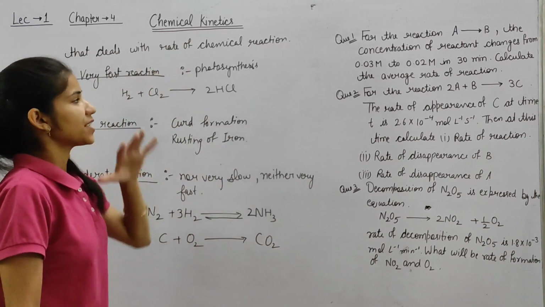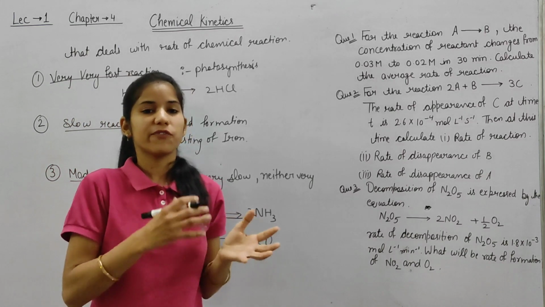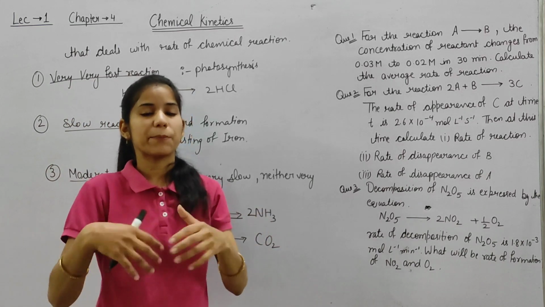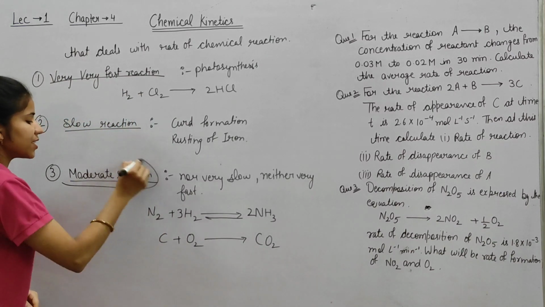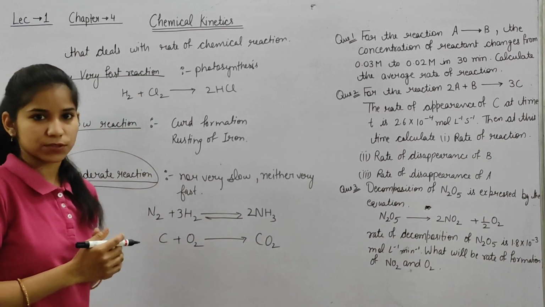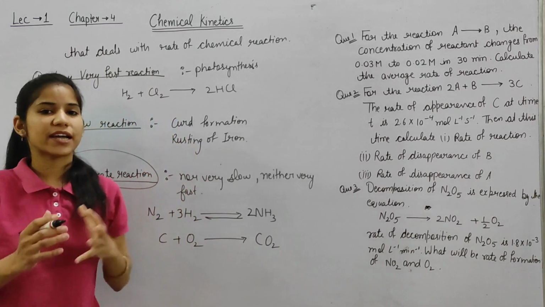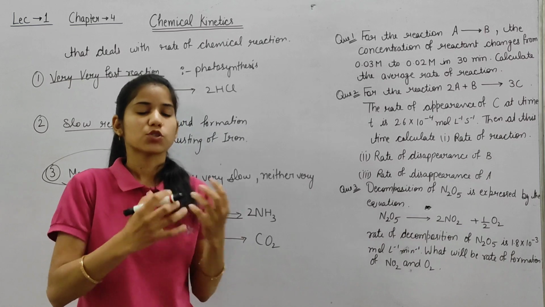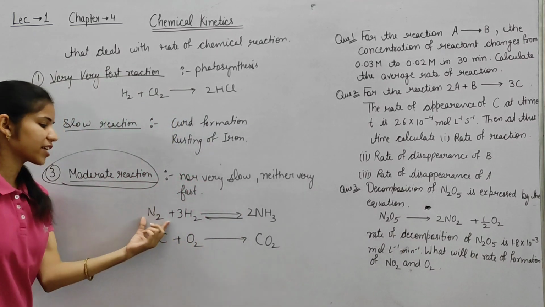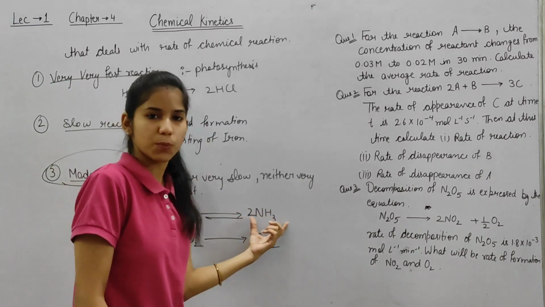So in chemical kinetics we study those reactions whose speed, or rate of chemical reaction, we can measure. So in chemical kinetics we study moderate reactions. We study about the rate of a chemical reaction. In a chemical reaction a reactant is converted into product.